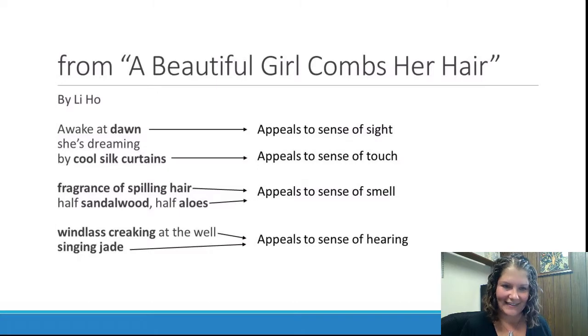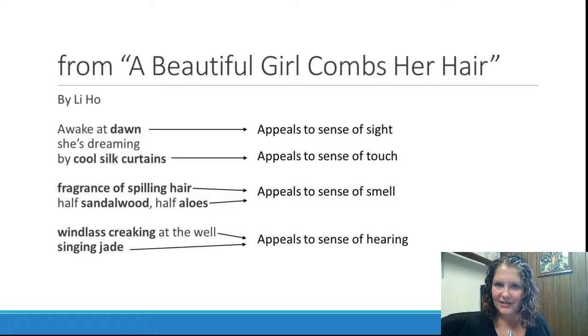And then finally, in that last stanza, there are two phrases that also appealed to my senses, in this case, my sense of hearing. The first of these was a windlass creaking. I imagined what a windlass is, which is a contraption you use to pull something up. It's like a simple gear they would use to pull a bucket up from a well. So imagine what that sounds like, creaking, the ropes creaking against the wood or the metal or whatever that windlass is made of.